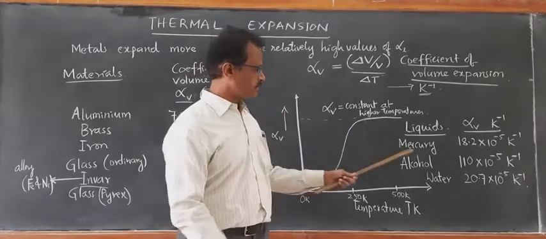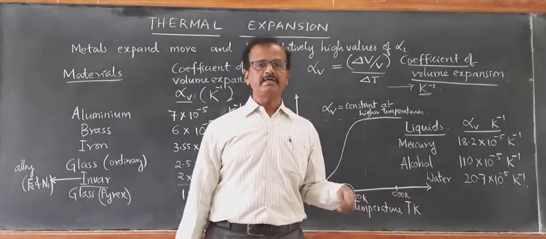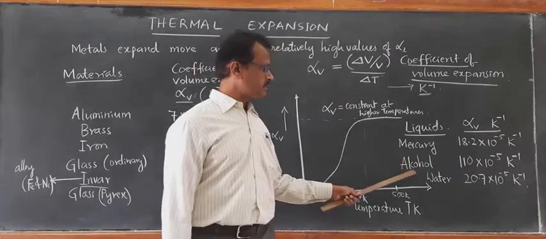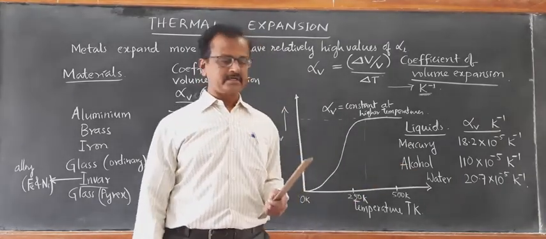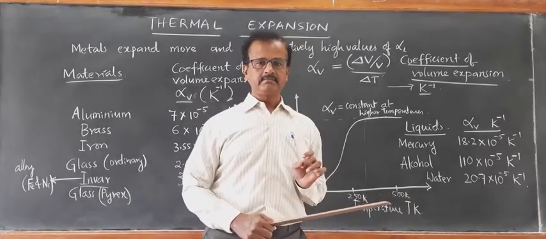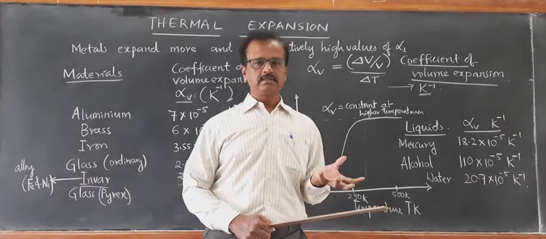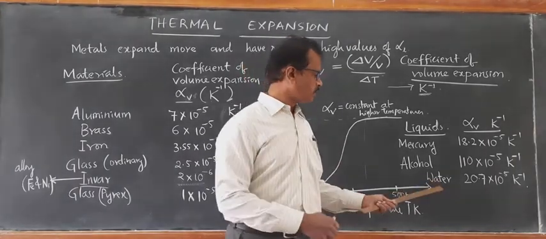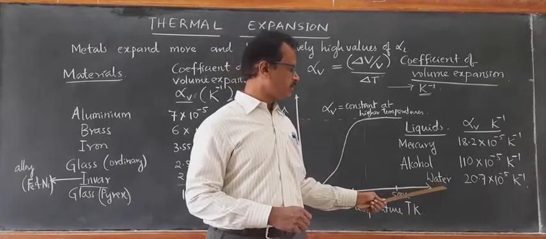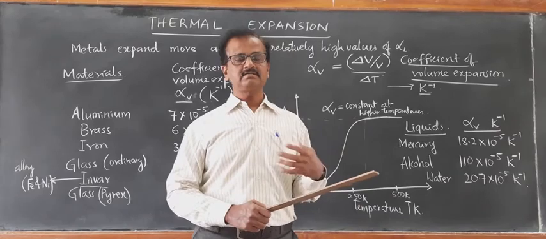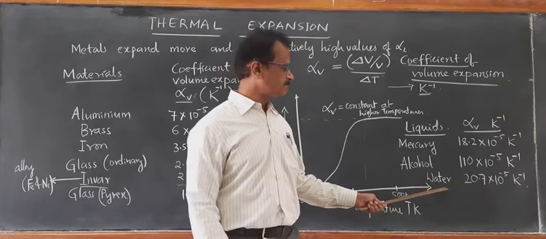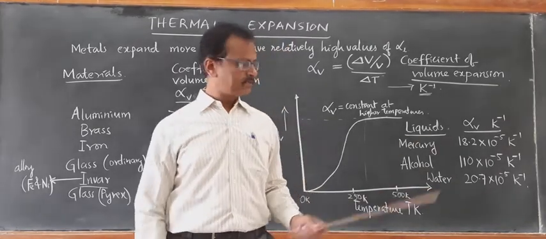So, a mercury thermometer is usually used for measuring higher temperatures, from 0 to 100 degrees Celsius. For measuring lower temperatures, alcohol is used, as I have discussed yesterday, right? Water is not used as a liquid material in the thermometer because of its own properties. Water has a freezing point at 0 degrees Celsius, it freezes to become ice, and the boiling point of water is 100 degrees Celsius, it starts boiling at 100 degrees Celsius. Therefore, water is not used, and it sticks to the glass also. Okay, these are the properties.